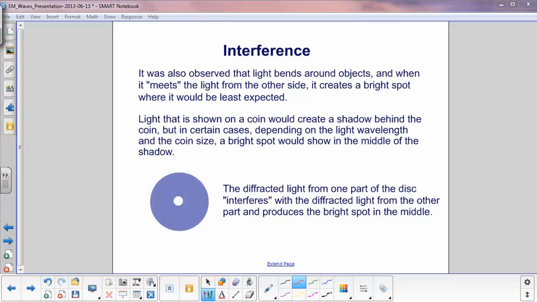It was also observed that light bends around certain objects, and when it meets the light from the other side, it would create a bright spot where it would be least expected. For example, light that is shone on a coin would create a shadow behind the coin. Of course, that's what we would expect. But in certain cases, depending on the light wavelength and the coin size, you would see a bright spot right over here, right in the middle of the shadow. In this case, what's happening is the bent light, or the diffracted light, from one part of the disk would interfere with the diffracted light from the other part and produce a bright spot in the middle.